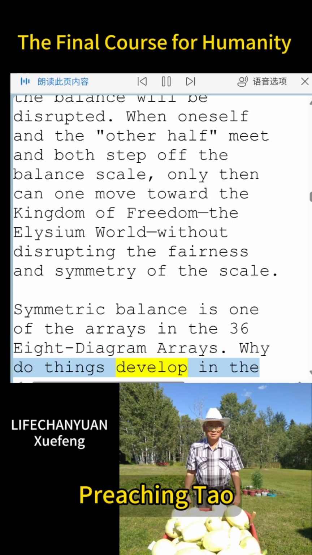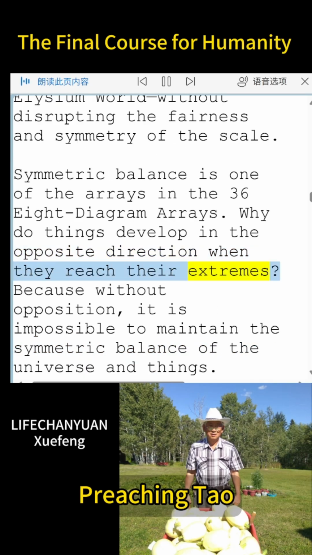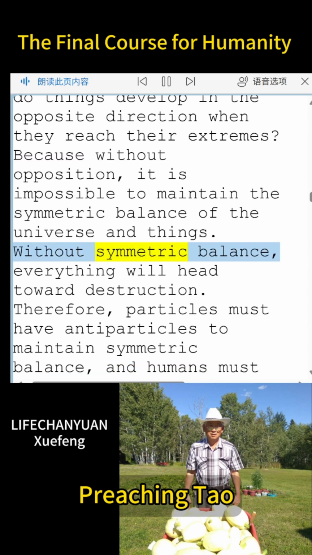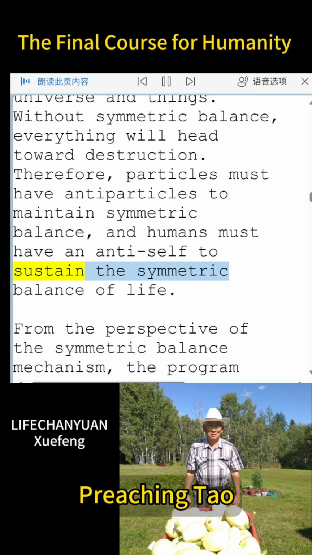Why do things develop in the opposite direction when they reach their extremes? Because without opposition, it is impossible to maintain the symmetric balance of the universe and things. Without symmetric balance, everything will head toward destruction. Therefore, particles must have antiparticles to maintain symmetric balance, and humans must have an anti-self to sustain the symmetric balance of life.